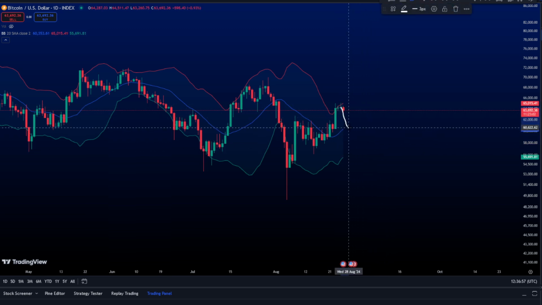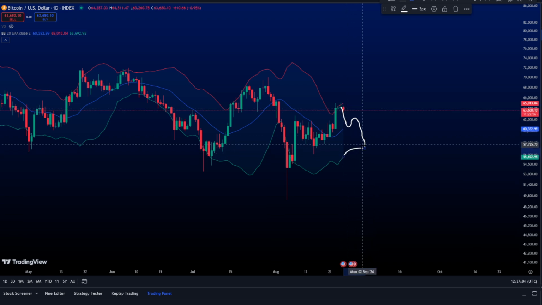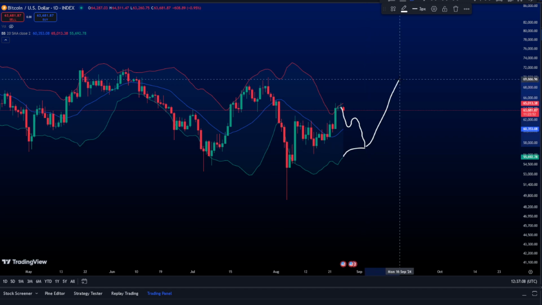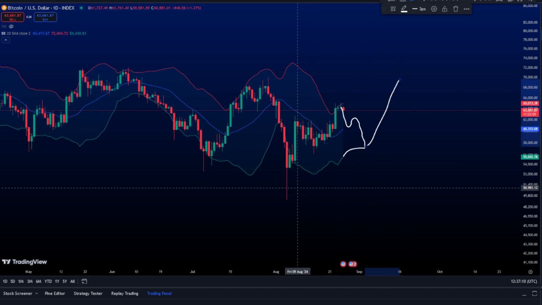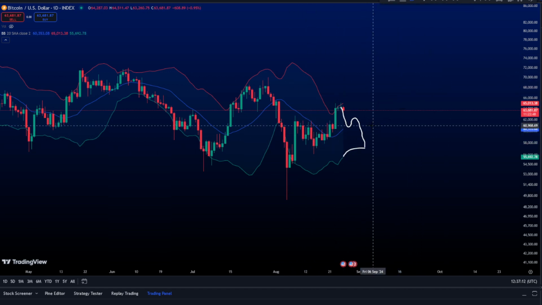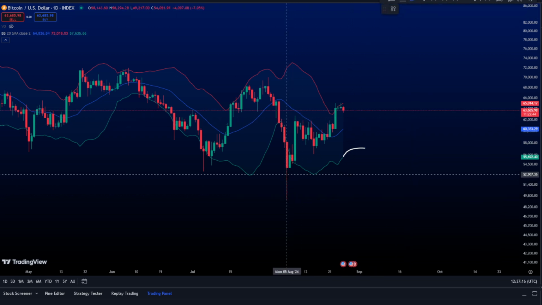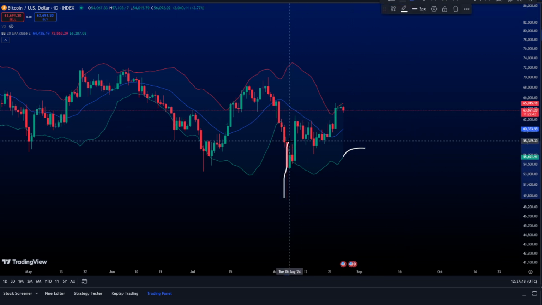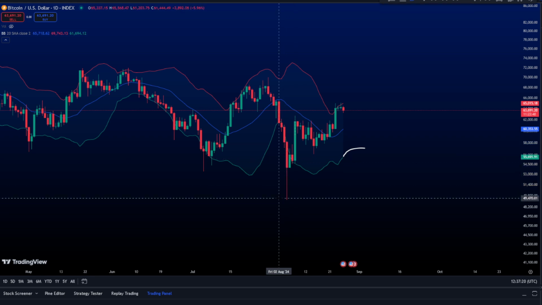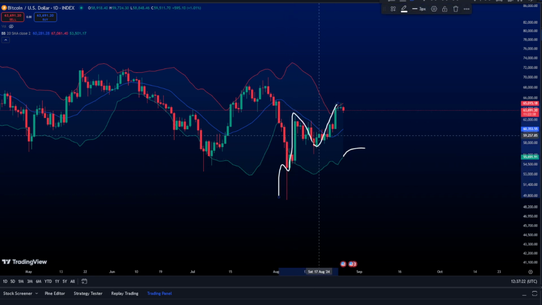So it might hit this midline, go for AB, and then C towards the downside, and at that time it might be this lower band here, and then moving up again for a 1, 2, 3, 4, 5. So that would be perfect, of course, in terms of Elliott Wave analysis. And we can see, of course, on our daily chart here, a potential of 1, 2, 3, 4, 5,